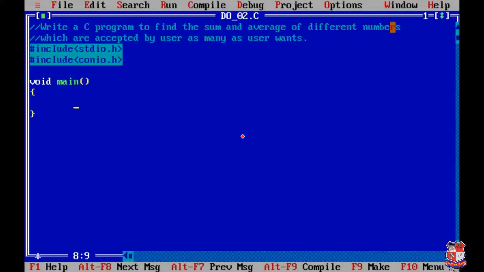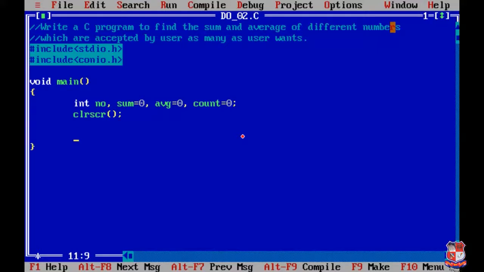Over here I have already mentioned the header files and main function. We are declaring the variables. Firstly we have to take a number from the user, so that's why we are taking the variable number. Then we have to take sum equals 0, then for average we use avg as a variable, and we are also initializing it with 0, and we are taking one more variable, that is count, to find the number of entered values. We are writing a function to clear the screen, that is clrscr.